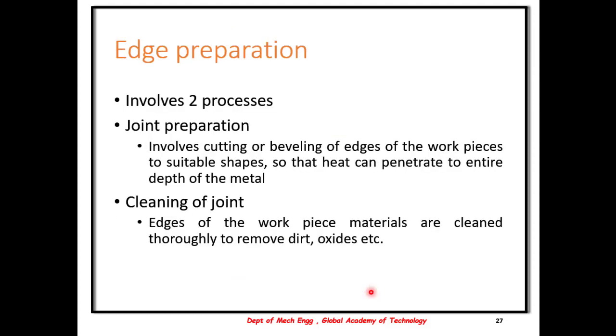Again, preparation is done before the joining is done. It is done in two sets of processes. First is joint preparation, that is either cutting or chopping off the edges of the workpiece to suitable shapes so that the heat can penetrate the material, and then cleaning to remove the dust, dirt and any oxides that are formed before the joint is made.